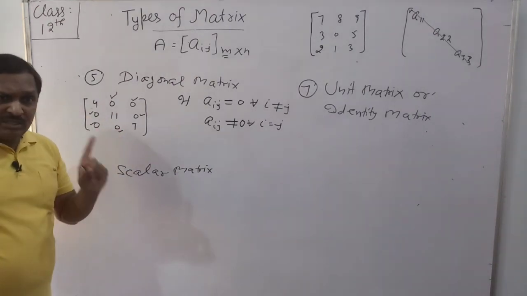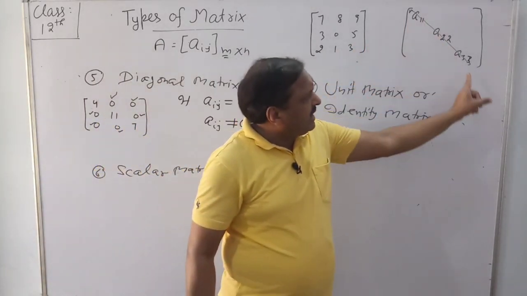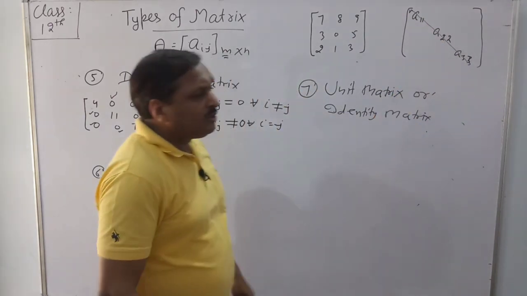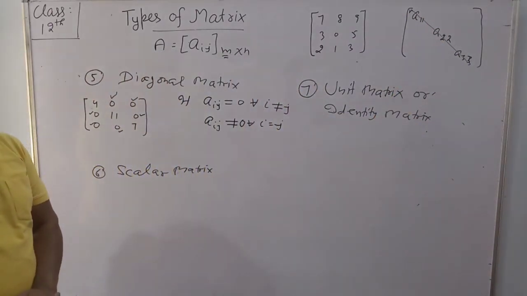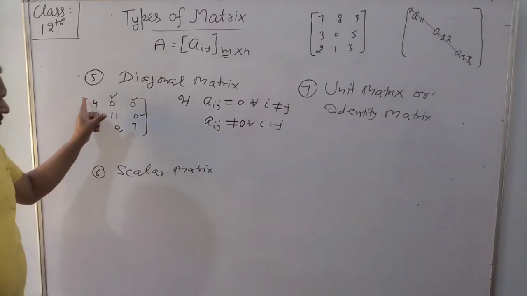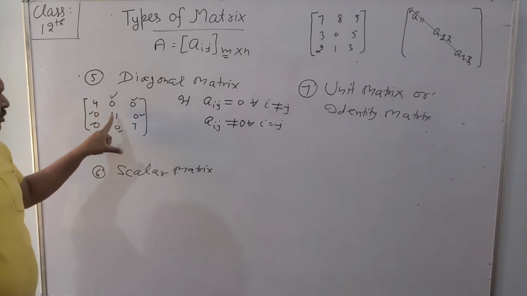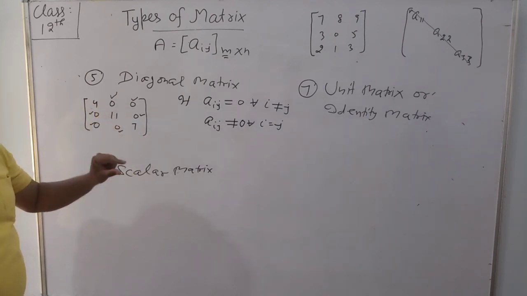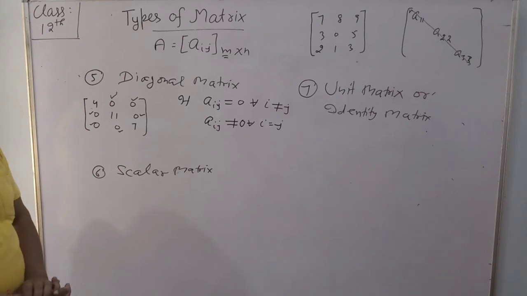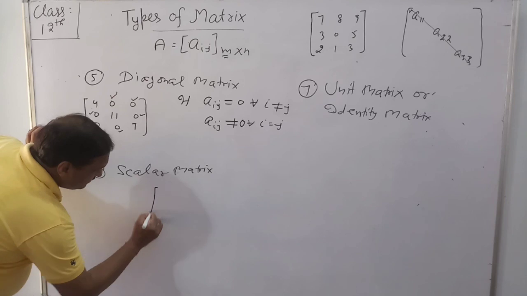If in any square matrix the diagonal elements are non-zero and also the same, and non-diagonal elements are 0. I am repeating again. These diagonal elements are the same, meaning 4, 4, 4, and the remaining elements, that is the non-diagonal elements, should be 0.